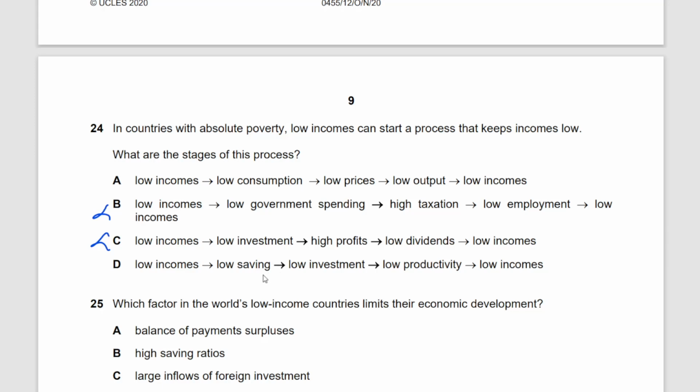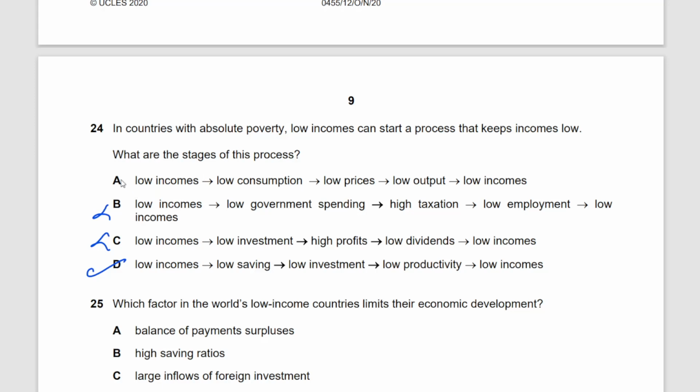You rather have nothing to save, right? So low incomes, low savings, low investment. If you don't have any savings at all, you're not going to be able to make any investments. With no investments, the productivity is going to be low, and you continue to stay poor, or you continue to have low incomes. Right? Option D is the one that makes perfect sense here.